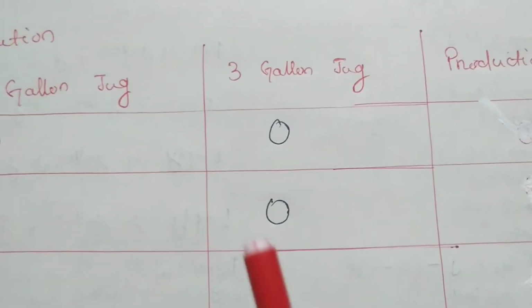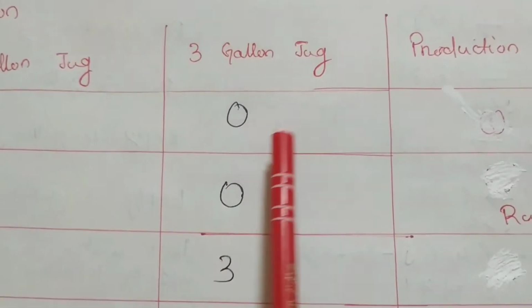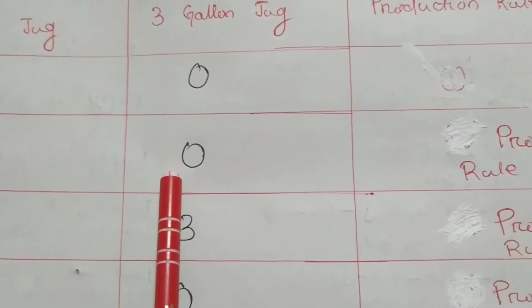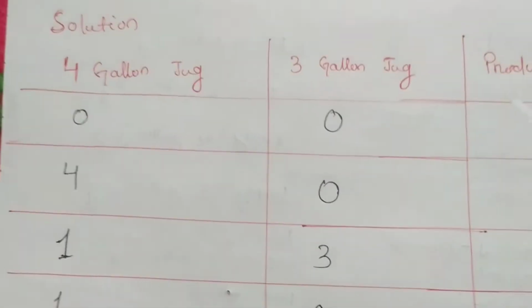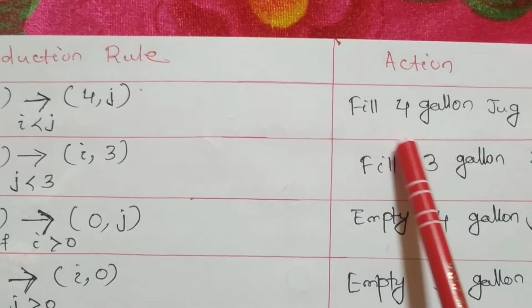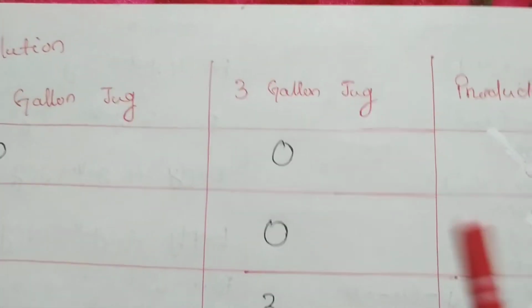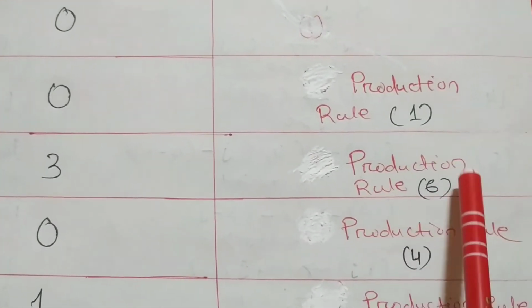Solution is what? There are beginning 0 0. Okay, empty. Then what? 4 gallon, we are filling the 4 gallon jug. Okay, and we are not doing anything with the 3 gallon jug. This is which rule? As I told you, this is the production rule first. Fill 4 gallon jug, production rule first. So it is written here production rule. Okay, first production rule. Then here 1 3, that means production rule 6.